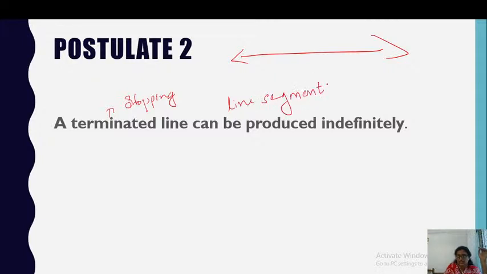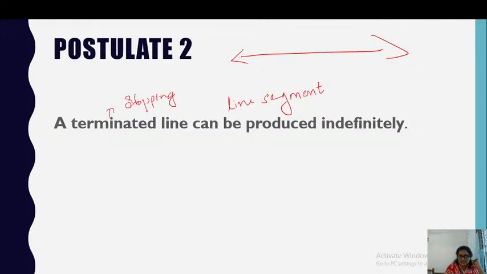A line segment is nothing but a portion of a line that has 2 end points. A line has no width, it is always straight, and it extends in both directions. So a line segment is a part of a line having 2 end points.